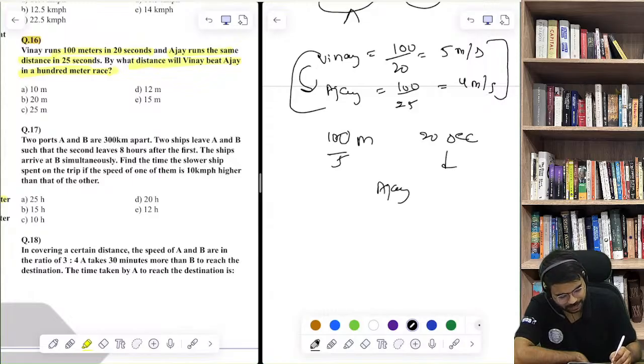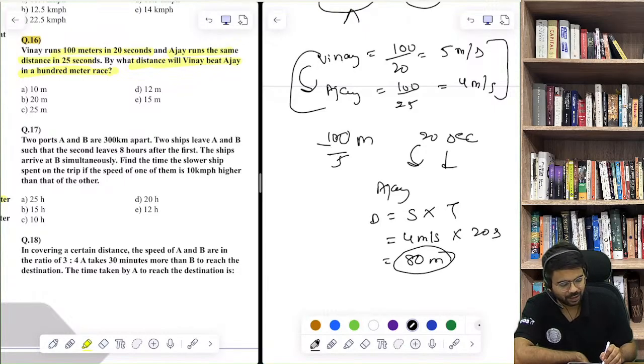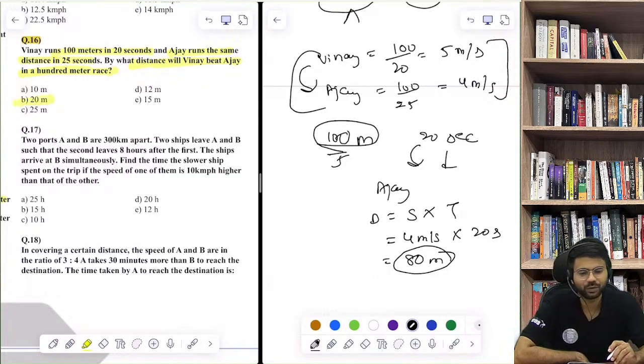In 20 seconds, what is the distance Ajay will travel? Distance is equal to speed into time. The speed of Ajay is 4 meters per second into 20 seconds. So Ajay will cover 80 meters when Vinay covers 100 meters. So Vinay will beat Ajay by 20 meters. Option B, 20 meters. Did everyone understand?